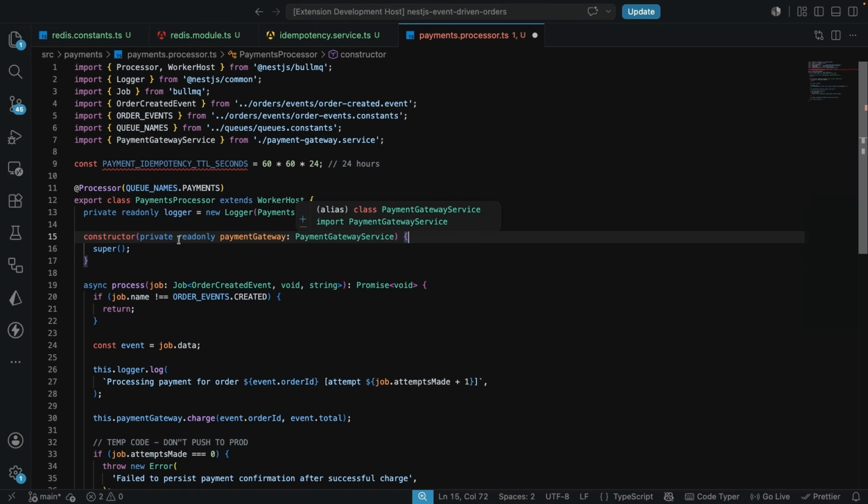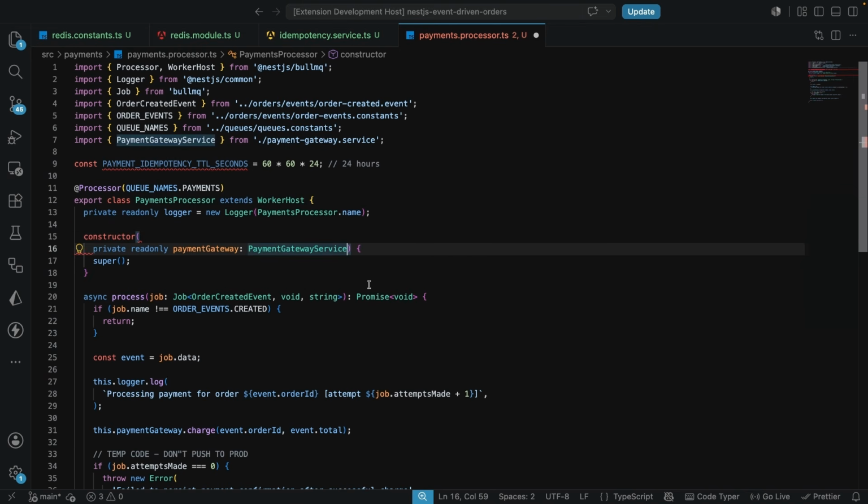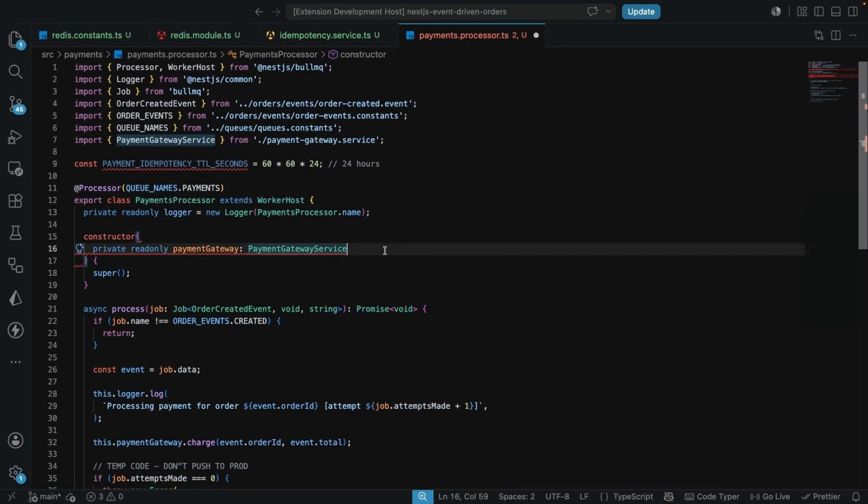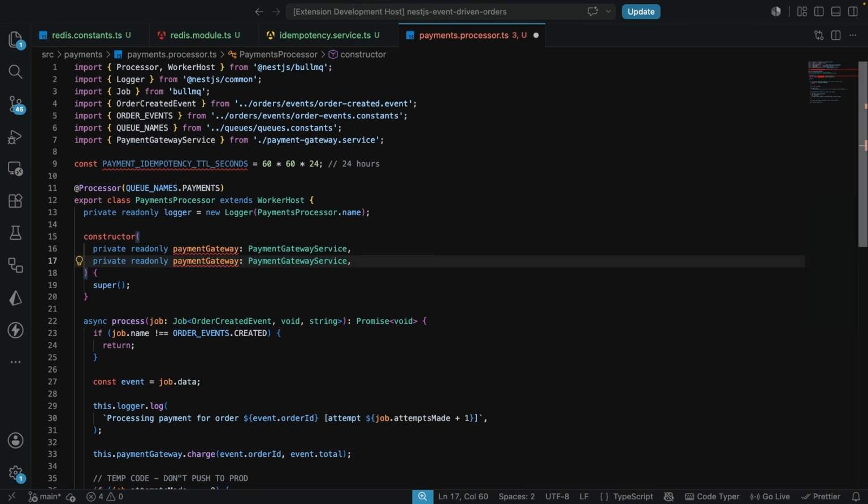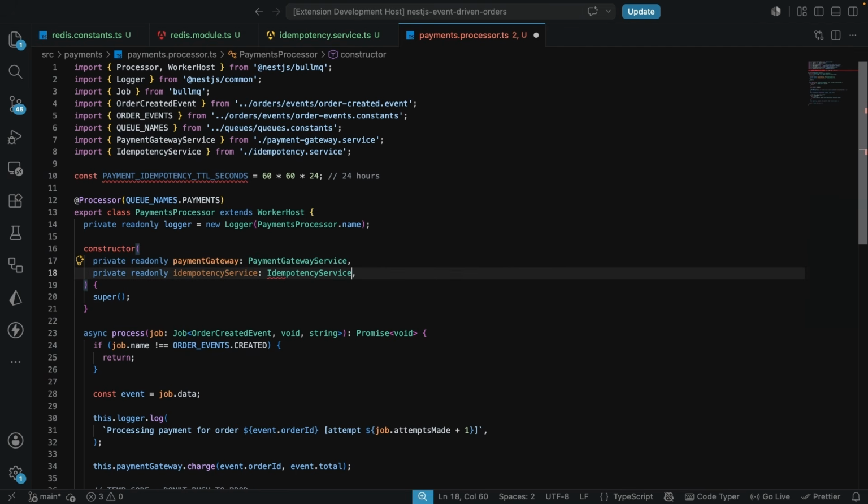So now let's make use of this right here, where we only have the payments gateway. This isn't going to be enough. So I'm just going to bring this down like this and also bring it down again. And I'm just going to duplicate this. But now this is not going to be the payments gateway. This is going to be idempotency service, and this is going to be of the type IdempotencyService, which is going to be imported from the idempotency service here.